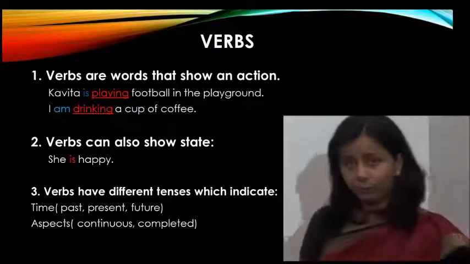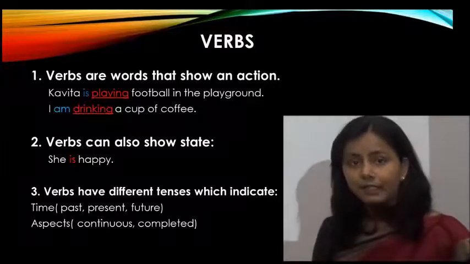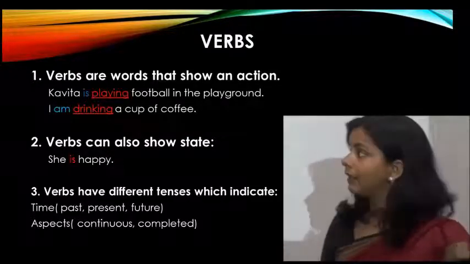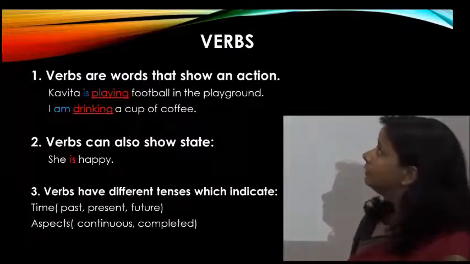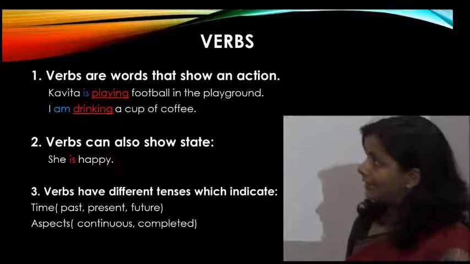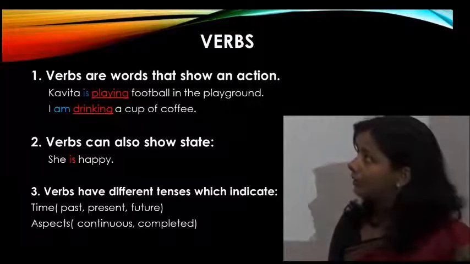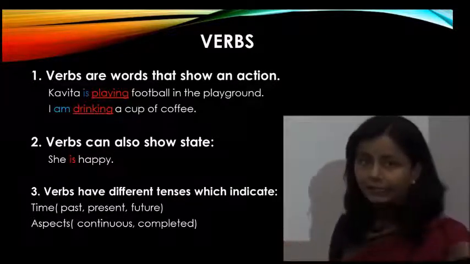So, first of all, what do we mean by verb? Verbs are words that show an action in a sentence. We can have an example: Kavita is playing football in the playground. Now in this sentence, which action is going on? The action is playing.